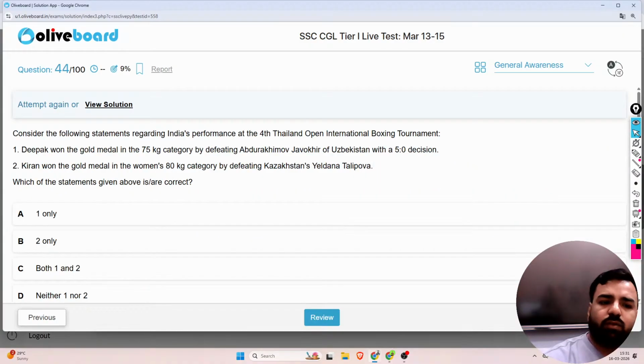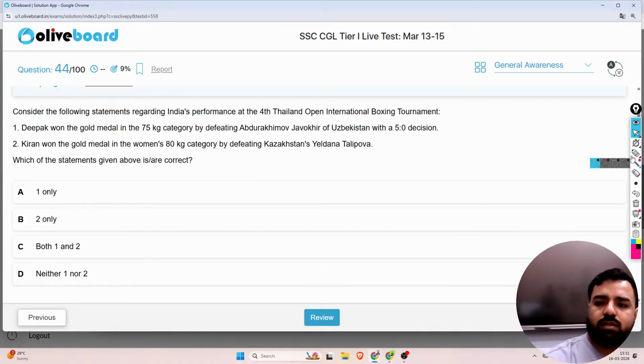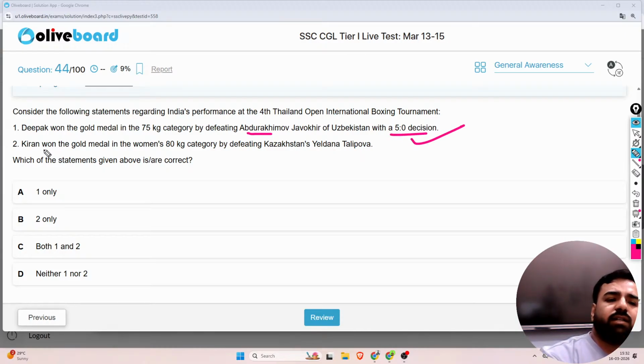The next, 44th question, was this one. Deepak won the gold medal in the 75 category by defeating Abduragimov of Uzbekistan with a 5-0 decision. That's absolutely correct. But the second statement mentioned that Kiran won the gold medal in the women's 80 category by defeating Kazakhstan's Yeldana. That's wrong. So what is asked? Which of the following is correct? So yes, only the first statement is correct.